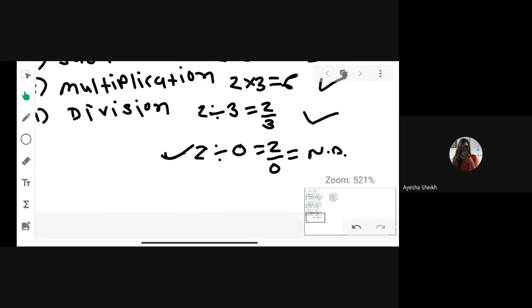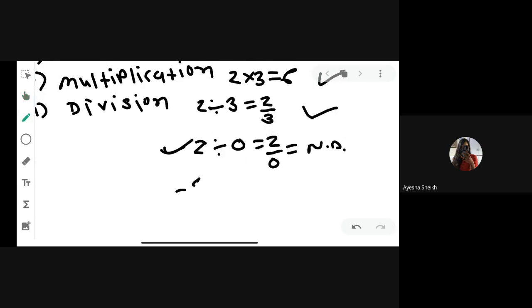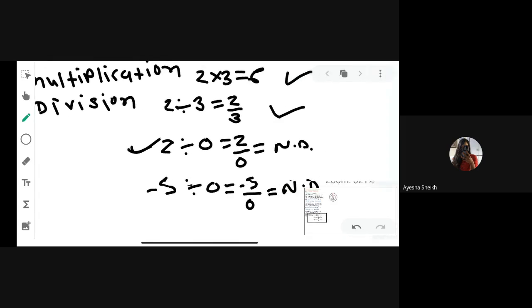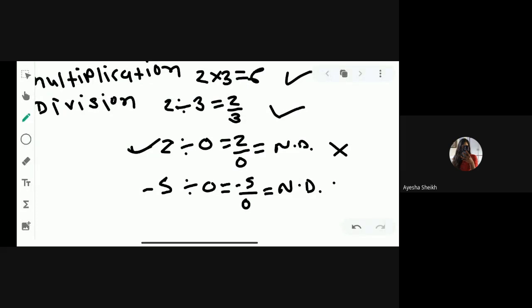I am giving you one more example. For example, minus 5 divided by 0. You can see minus 5 and 0 are rational numbers. But whenever you divide these two numbers, what is the answer? It is not defined. Why? Because of the denominator 0. So if the answer is not defined, it means rational numbers are not closure under the division.